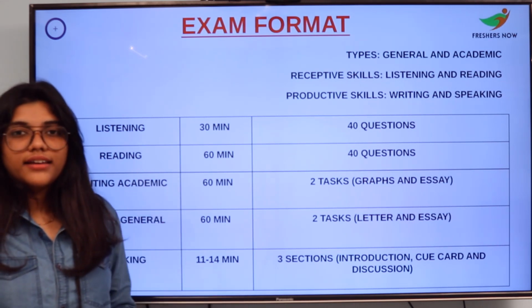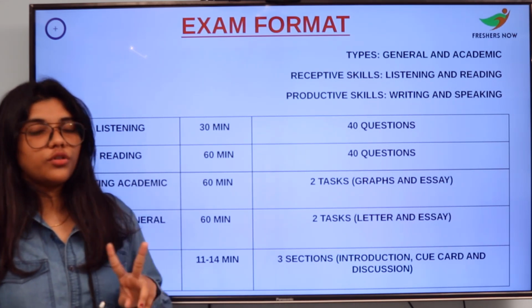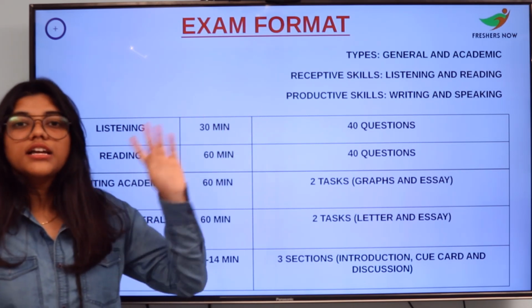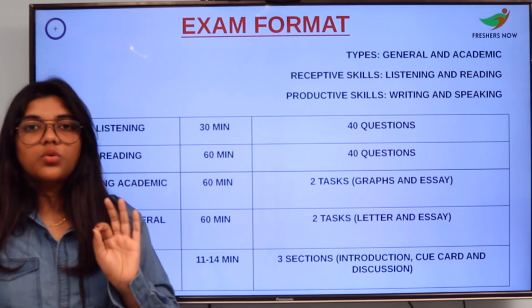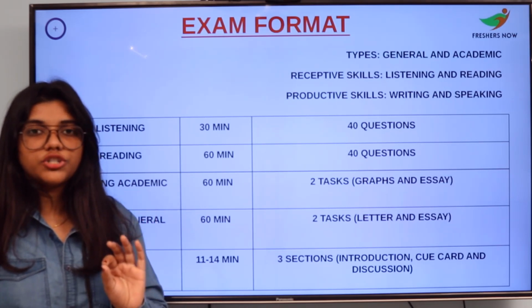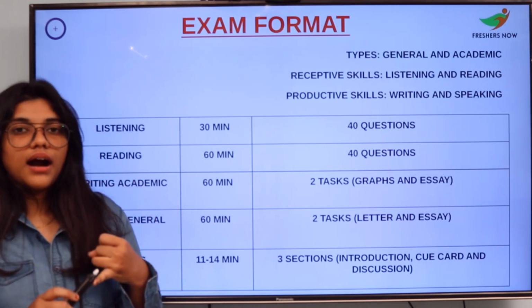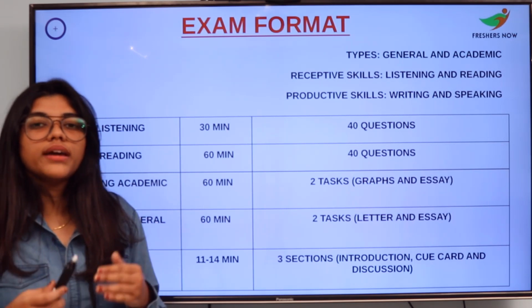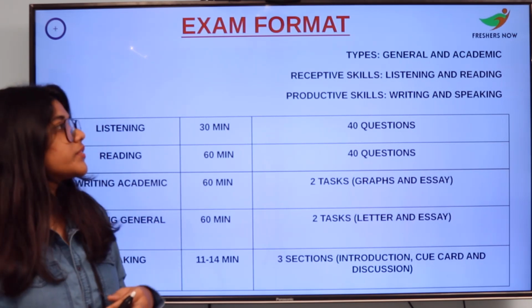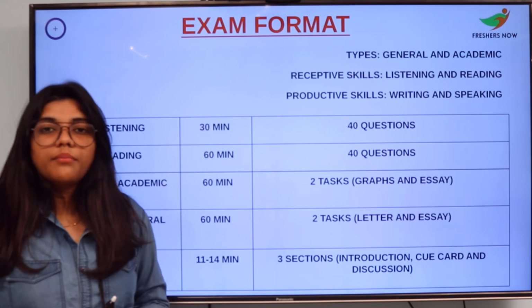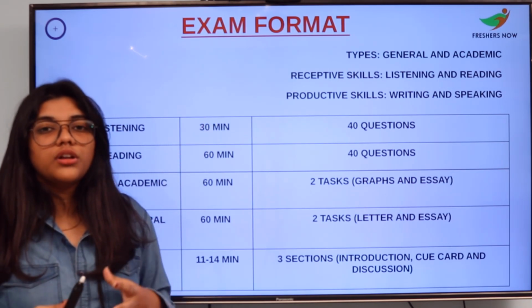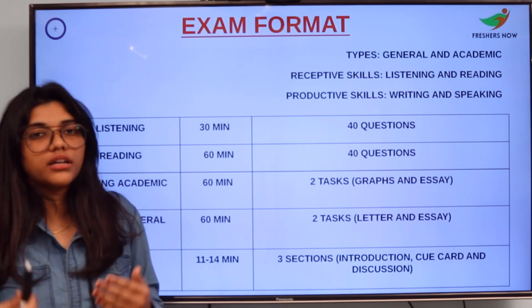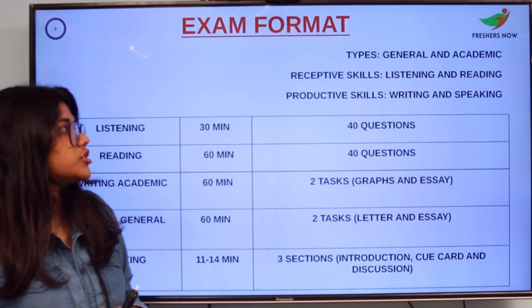Now, in IELTS, you will have two types of examinations, which are general and academic. General is for people who want PR, that is permanent residence, or are looking for a job in an English speaking country. And academic is taken by students or people who want to do their higher studies or any particular course in an English speaking country.